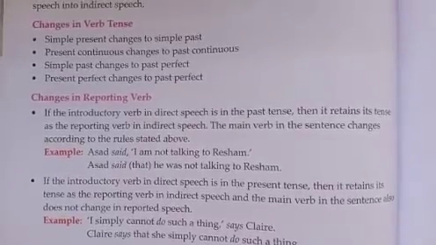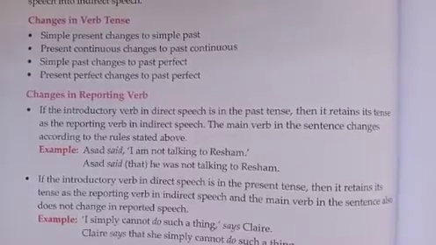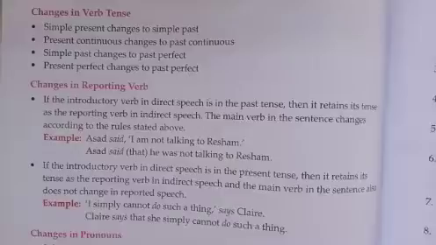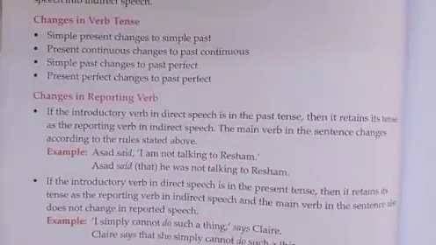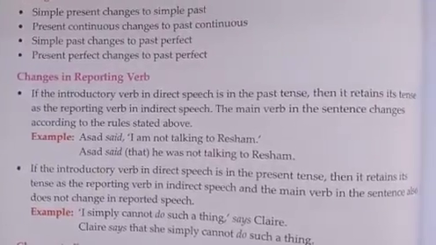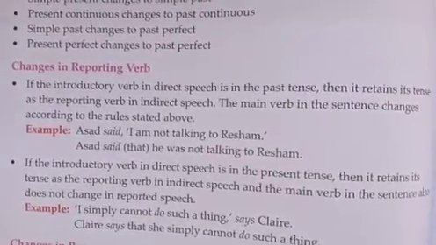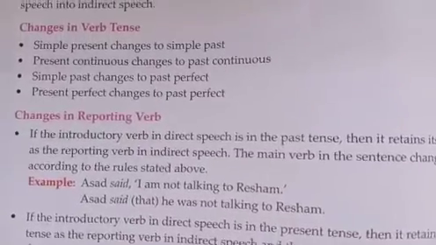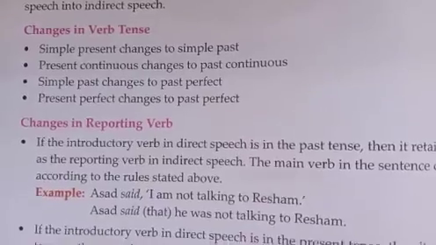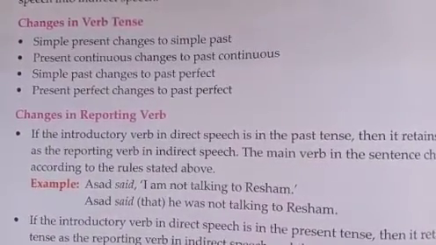See here, these 4 points are very important. Simple present tense changes to simple past. So whatever we are talking, that we will be relating in the past. It seems it happened. I think that it was like that. Was. The same way, present continuous to past continuous. The action which is going on at the present changes to the action which was going on in the past. Then what is it changing?